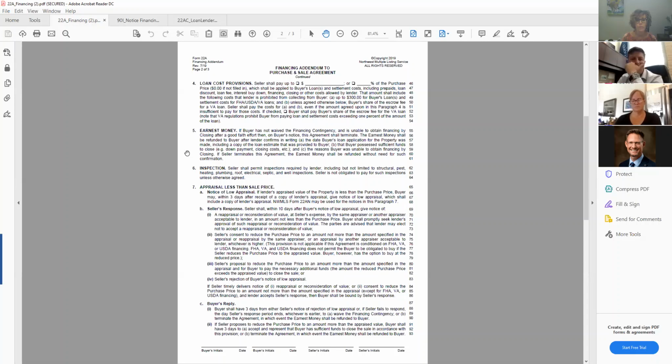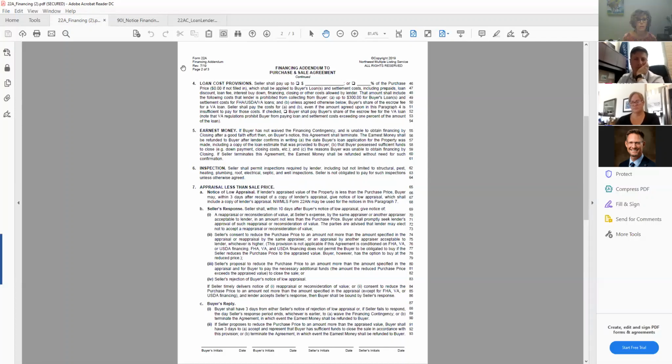So to get that, the lender must confirm in writing the date the buyer's loan application for the property was made, including a copy of the loan estimate that was provided to the buyer, that the buyer possessed sufficient funds to close, such as the down payment and closing costs, and the reason that the buyer was unable to obtain financing by the closing. And if the seller terminates this agreement, then the earnest money shall be refunded without need for such a confirmation. Those are pretty basic. So as long as they have that, then with the Form 50 to get their earnest money back, they shouldn't have any problems.